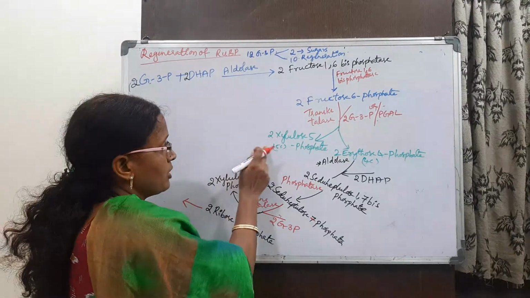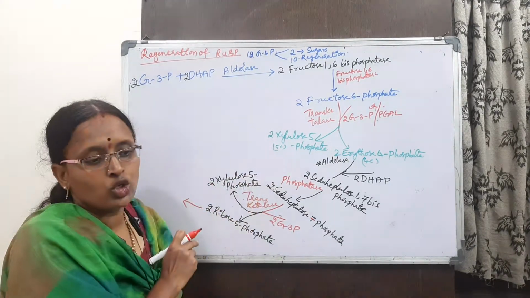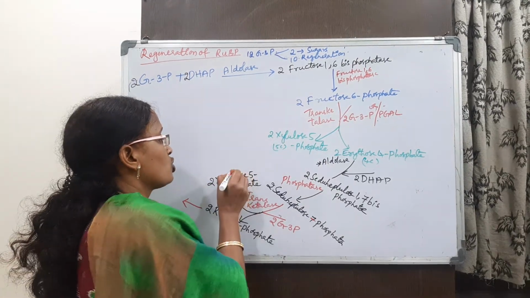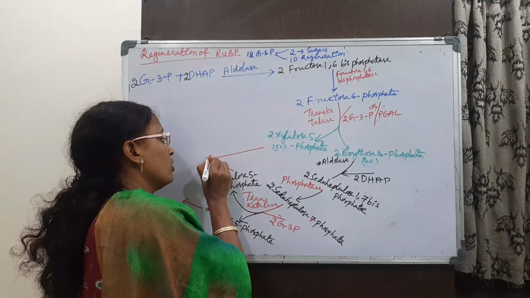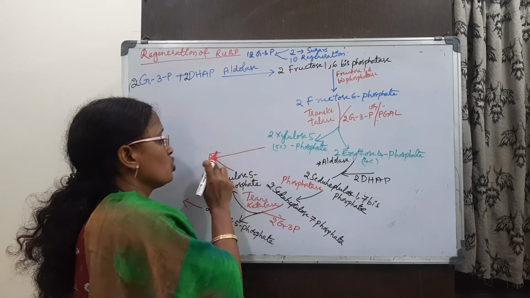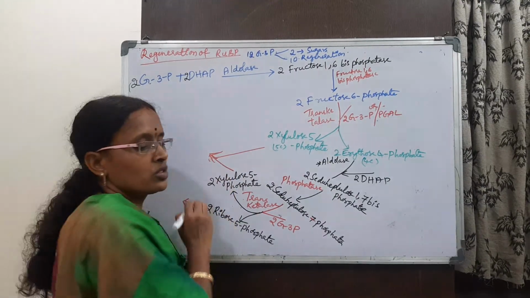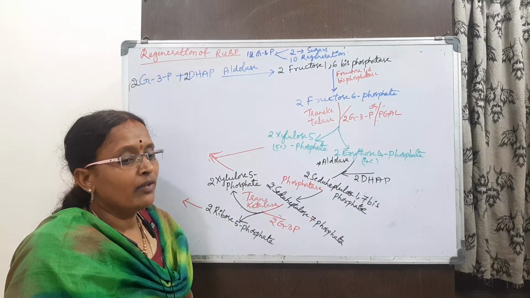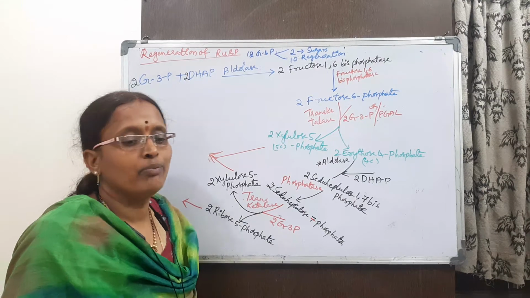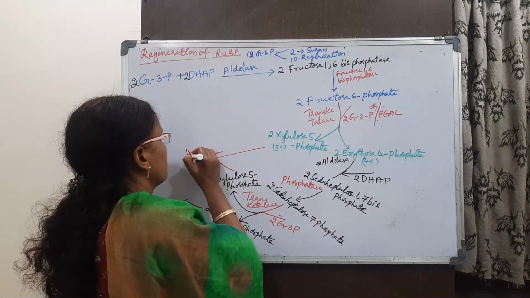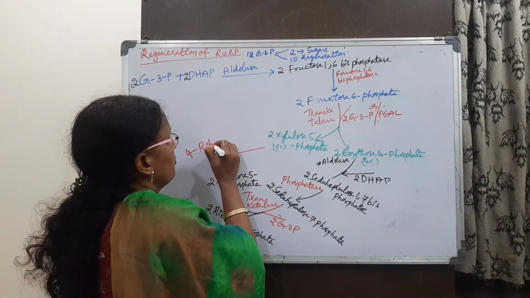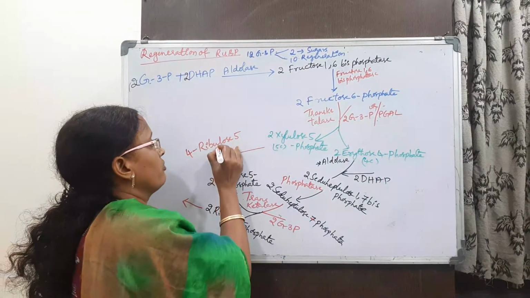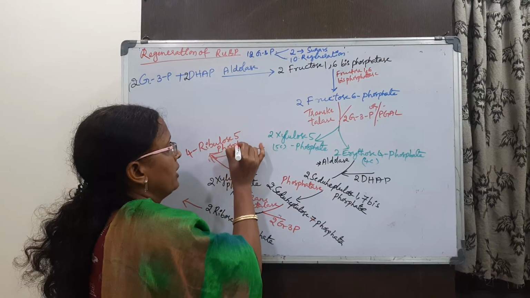What happens to these? The 2 molecules of xylulose from one reaction and 2 molecules of xylulose from the other, 2 plus 2, how many molecules? 4 molecules of xylulose phosphate. They form the 4 molecules of ribulose 5-phosphate.